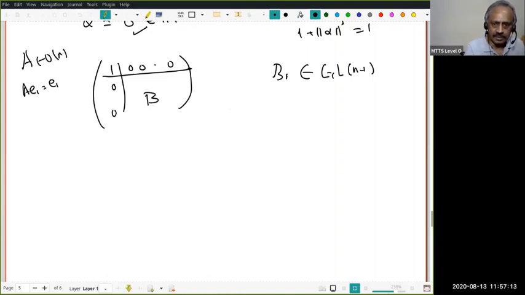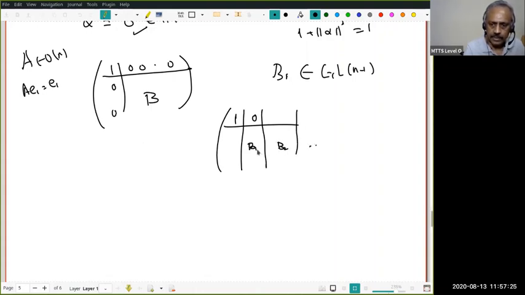Therefore, I can write this B with columns B1, B2, up to B n minus 1. These are the column vectors of B.